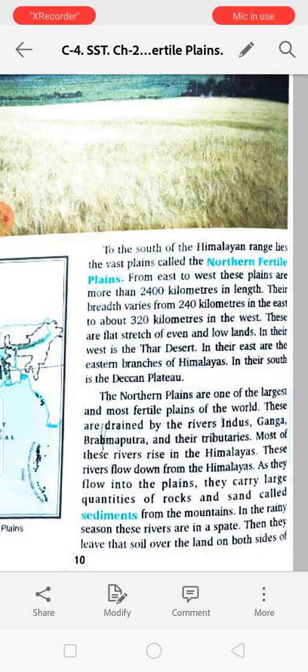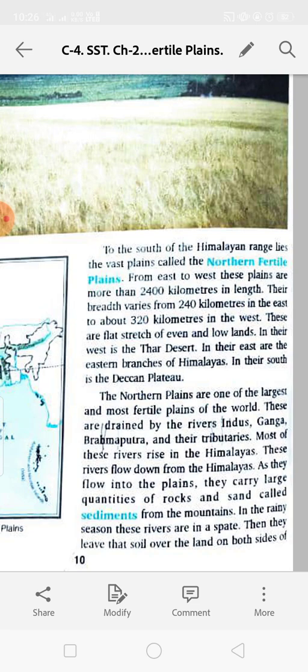Eastern branches means the small mountains of the Himalayas are in the east. In the south is the Deccan Plateau. So the Northern Fertile Plain is in between: in the west, the Thar Desert; in the east, the branches of the Himalayas; and in the south, the Deccan Plateau.